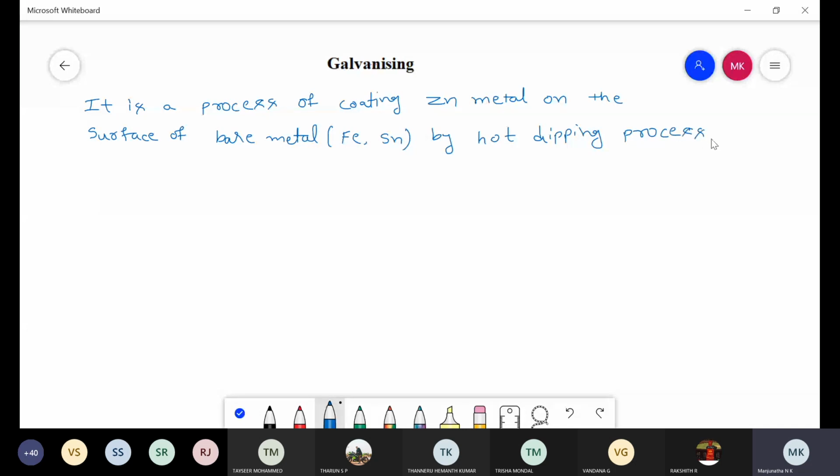It is one of the methods used for the corrosion control of metals. In this process, there is a coating of zinc metal on the surface of base metals like iron and tin by using the hot dipping process. This type of method used for the protection of metals against corrosion is called galvanizing. So the galvanizing process involves several steps, in which, coming to the steps involved in this galvanizing process.